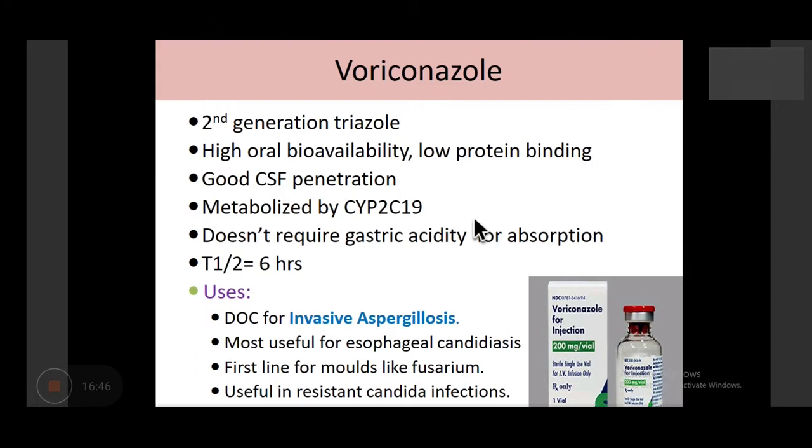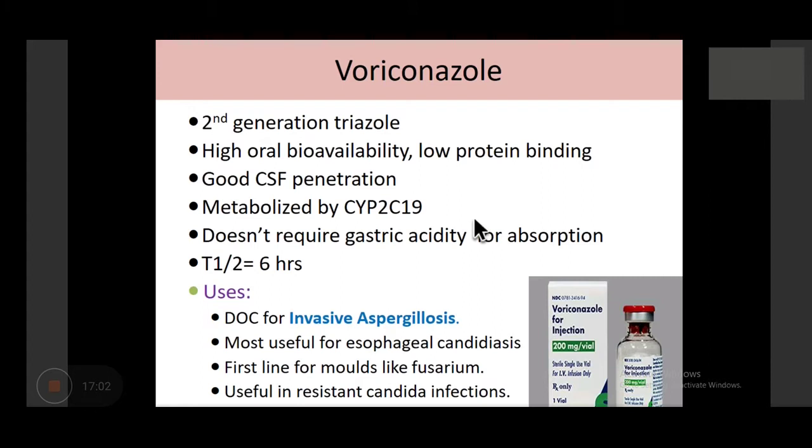And you can see it is given parenterally. This vial contains 200 mg of voriconazole for IV infusion only. So we need to reconstitute it. It is in dry powder form, and we need to reconstitute it by making it a liquid preparation.